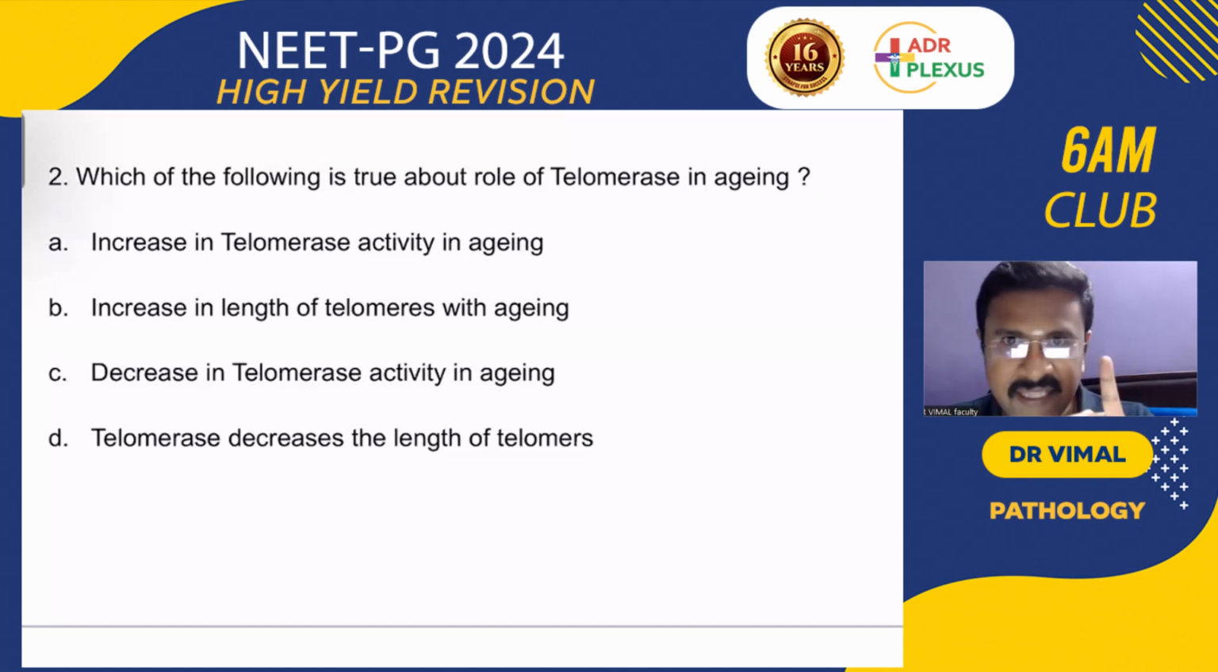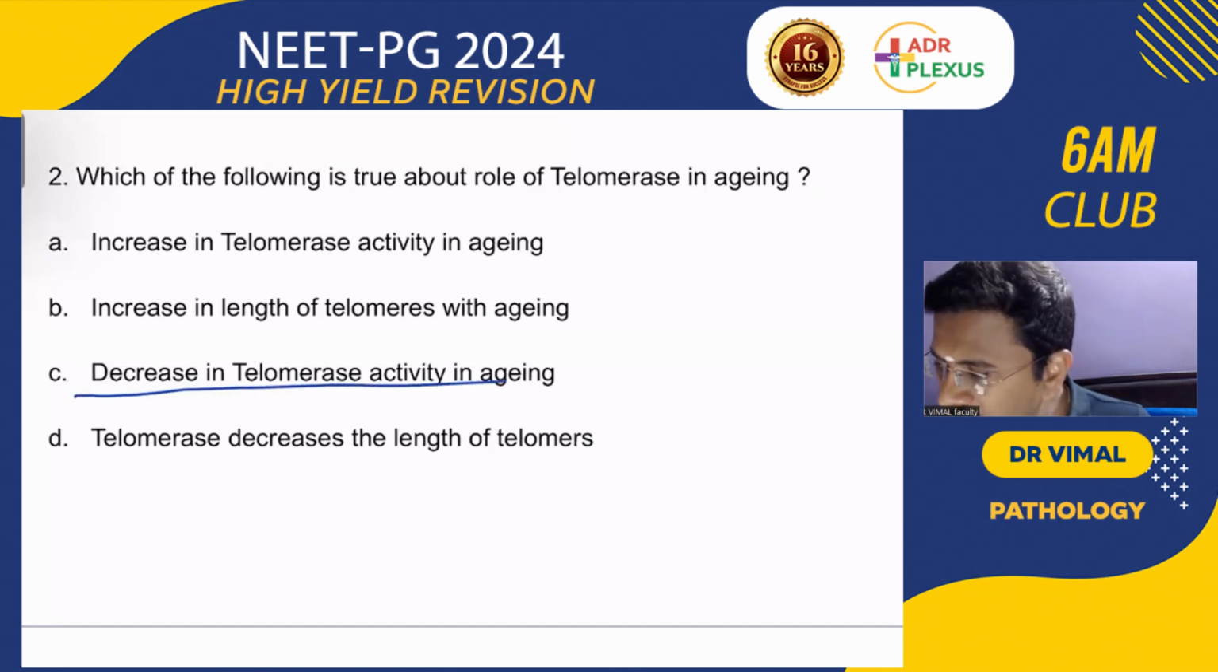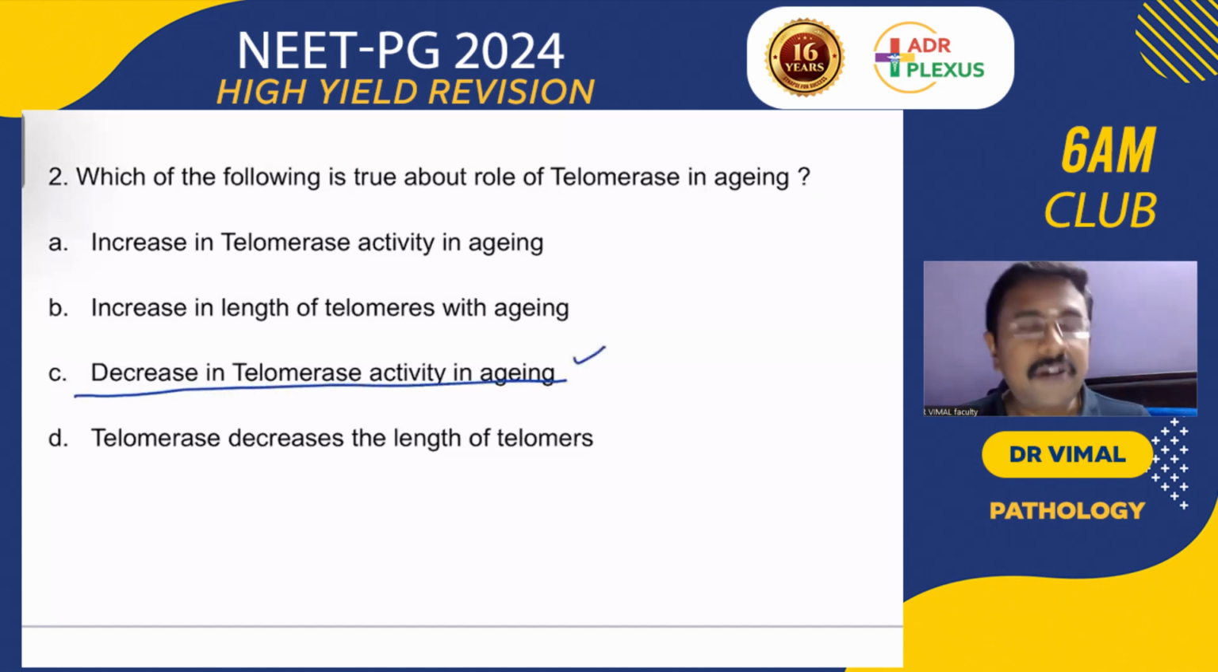But cancer cells, germ cells and stem cells have increased telomerase activity, so they keep on dividing. Telomerase is nothing but RNA dependent DNA polymerase. In normal cells, there is a decrease in telomerase activity with aging.